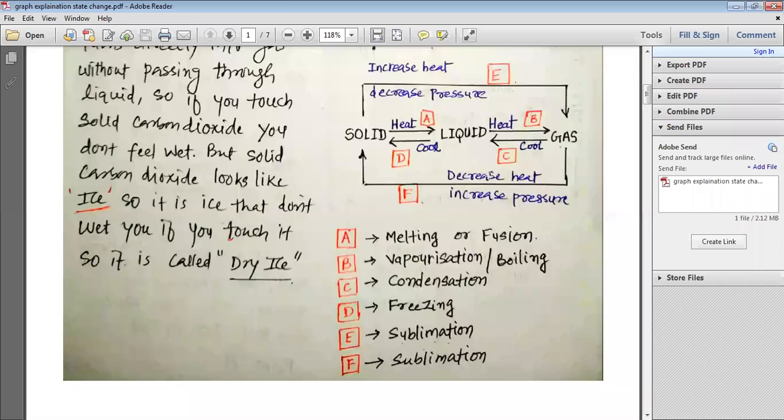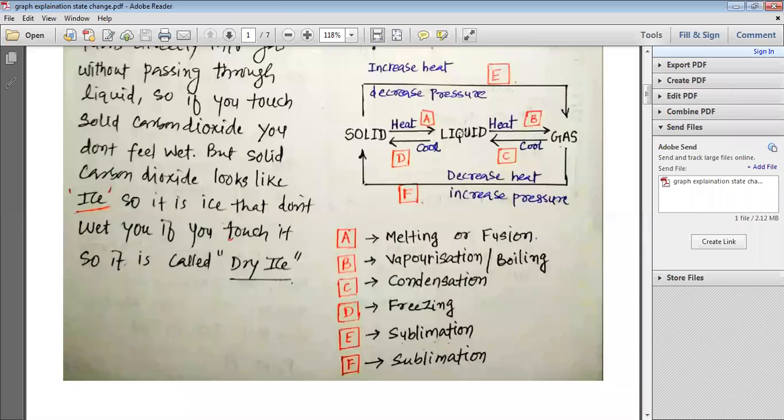Let us look at the diagram given on your screen. You can see, my dear students, that when solid is heated, it turns into liquid. This process is known as melting or fusion, which is represented by A. Same way, when this liquid is heated, it turns into gas. This process is known as B, and B is nothing but vaporization or boiling. Then when gas is cooled, it turns into liquid. The process is known as C, and this C is condensation.